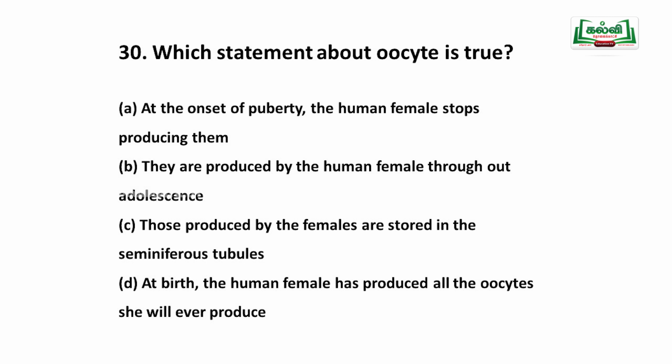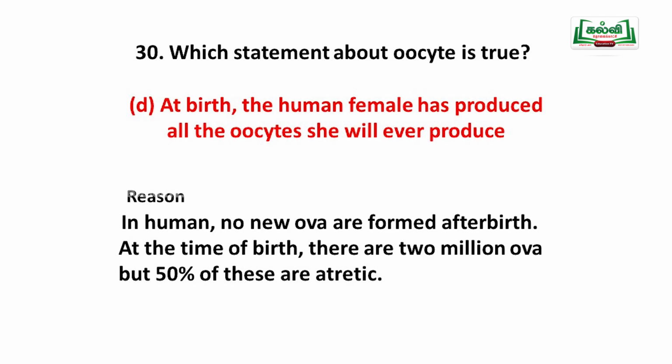At birth, the human female has produced all the oocytes she will ever produce. This is the correct option. At birth, the female child has all the eggs inside her ovary; the human female has produced all the oocytes she will ever produce.